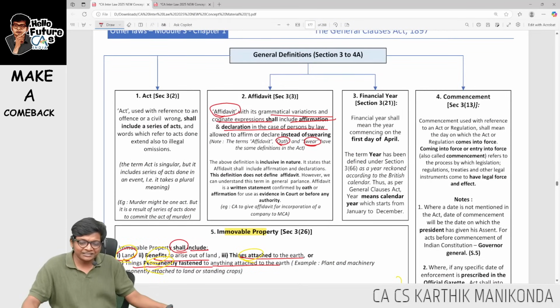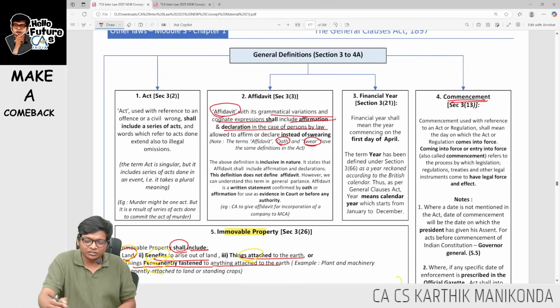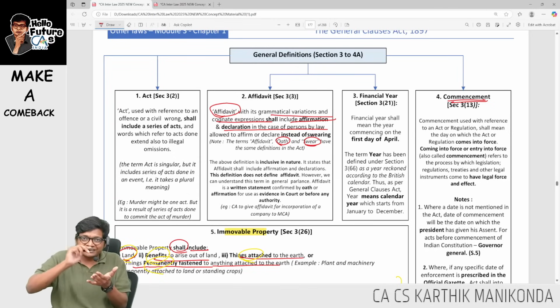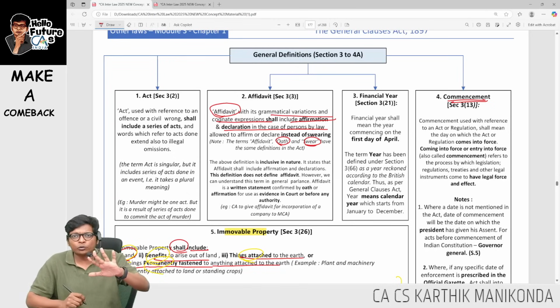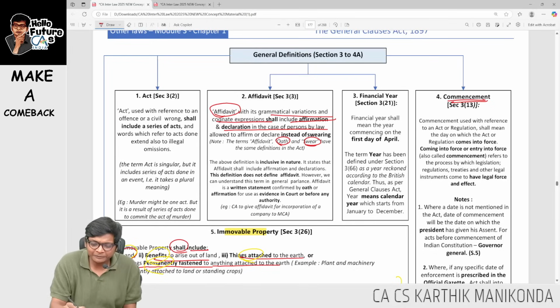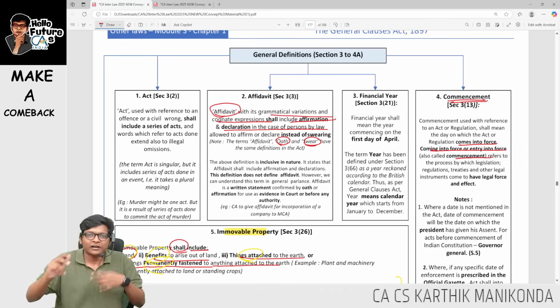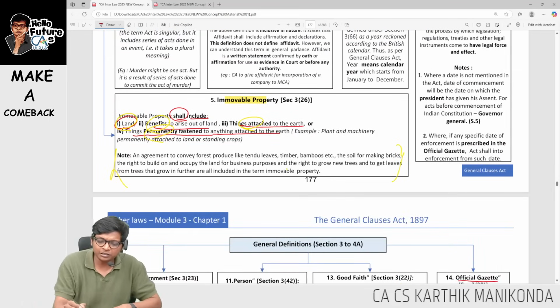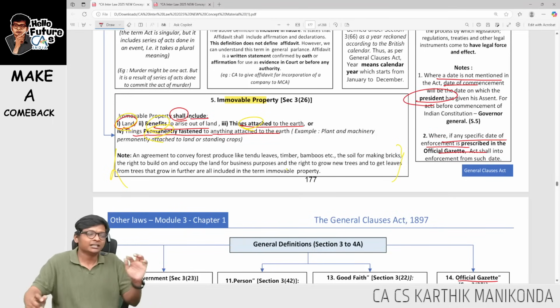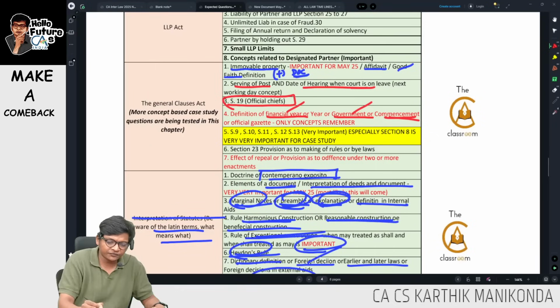Sir, what is commencement? It is when the law comes into force. Simple. Generally a bill goes to Rajya Sabha, Lok Sabha, and then the President signs it. When the law comes into force is the date mentioned in the notice. If there is no date mentioned, then it is the date on which the President signs. So commencement is basically when a law comes into force, from which the new rules are applicable. If any specific date is mentioned in the official gazette, then we will go ahead with that specific date. So I have finished financial year, government and commencement.